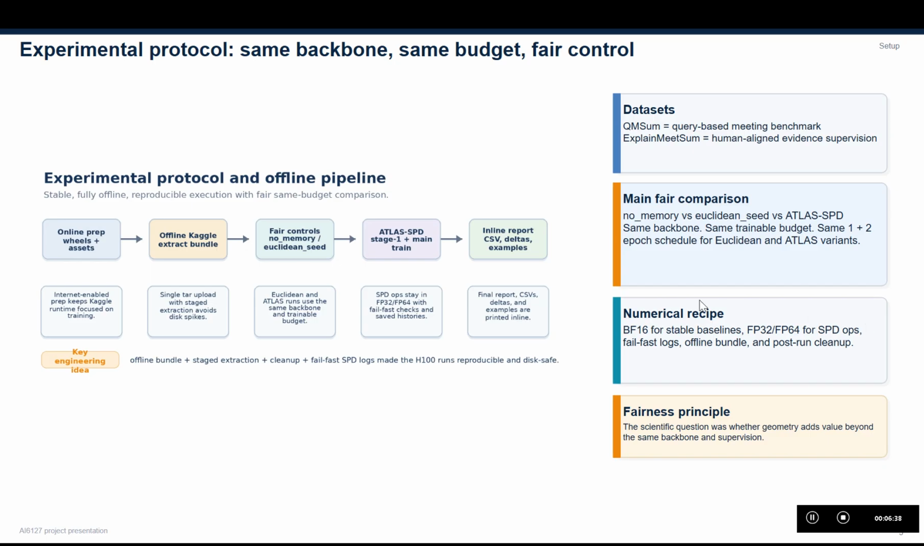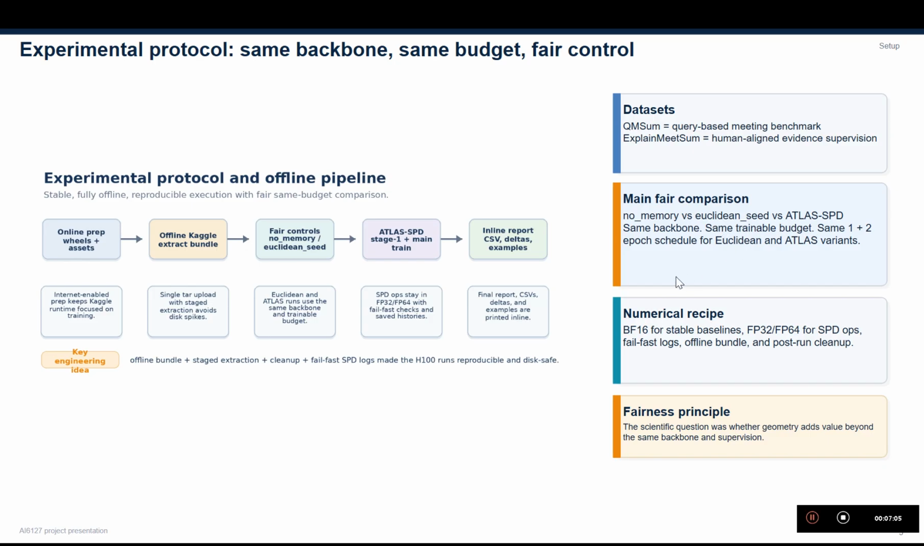So this slide explains why the comparison is actually credible. We use QMSum for query-based meeting summarization and ExplainMeetSum for evidence supervision. The main comparison is among no memory, Euclidean memory, and the ATLAS-SPD variants.